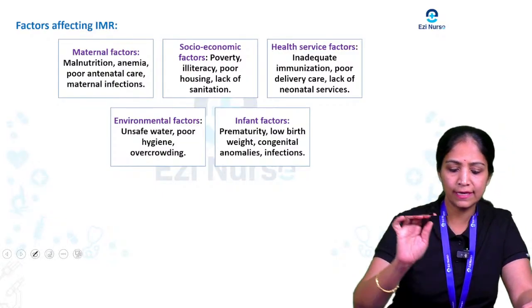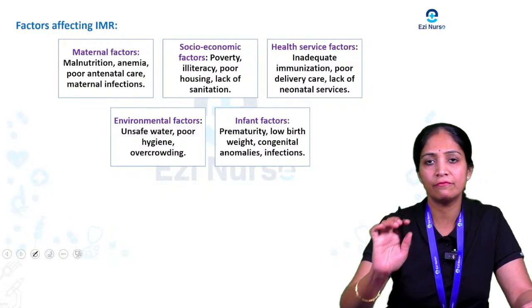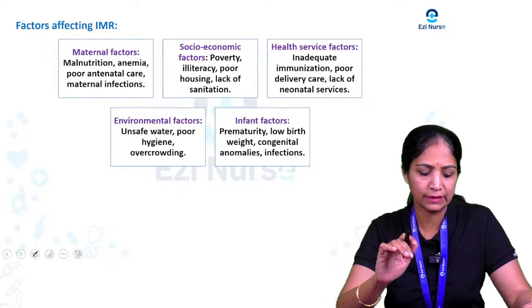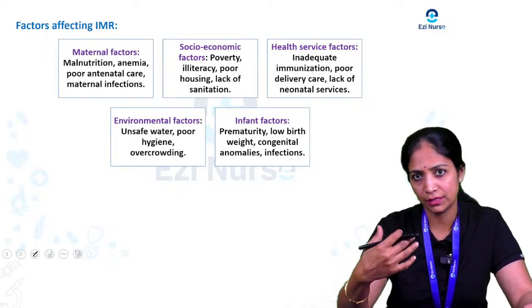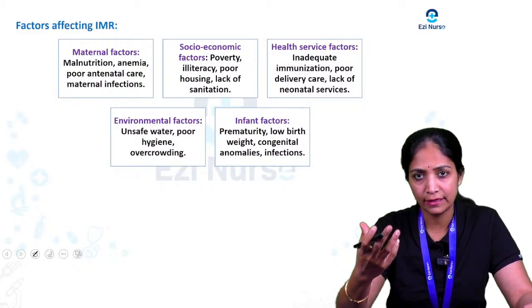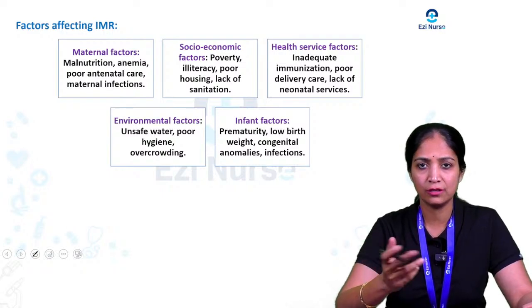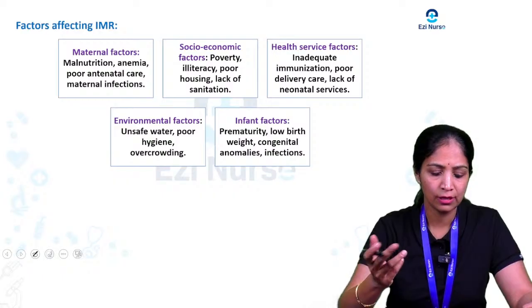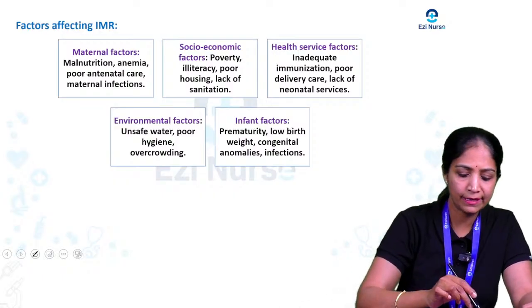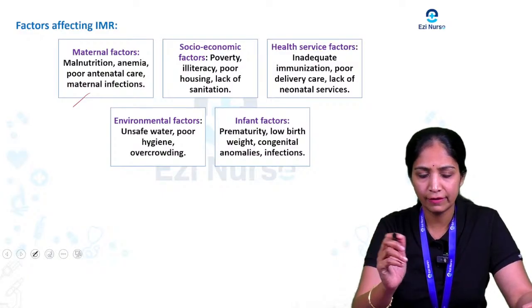The main factors, as you know, include maternal factors. During the time of pregnancy, if the mother is not taking proper food, or if the mother is anemic, or if there is poor antenatal care, not taking proper antenatal checkups, not taking proper supplementation of medicine, or if the mother has any infection during pregnancy, all this will affect the infant mortality rate.